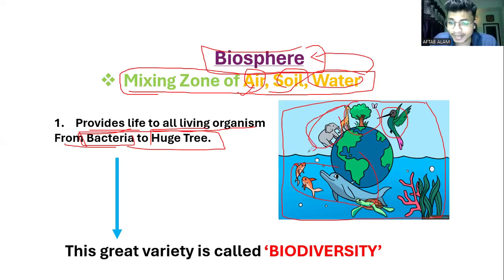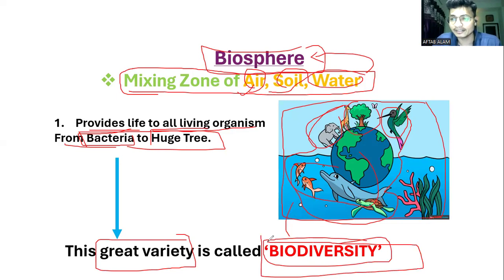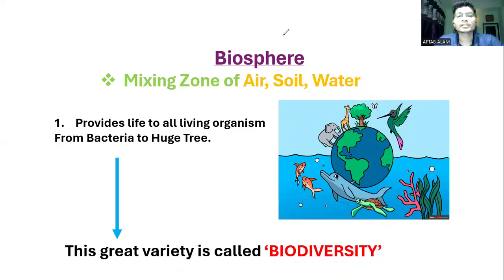So this variety of animals dependent on the biosphere, and this variety in the biosphere, is called biodiversity. That means biodiversity is the great variety of animals and plants which depend on the biosphere for their life. And this diversity of animals and plants, in terms of species and animal types or plant types, is called biodiversity, right? That means different diversity in their life. Now see here.